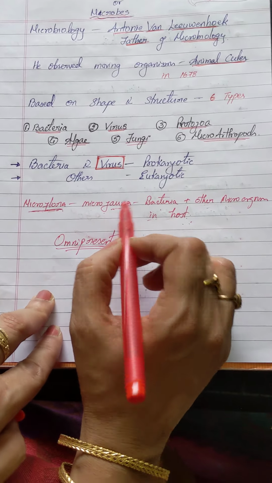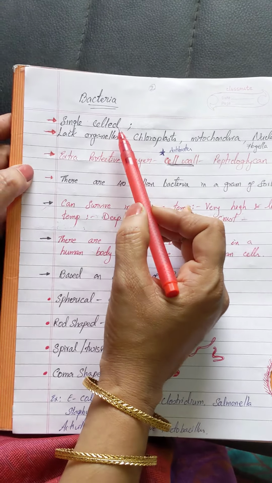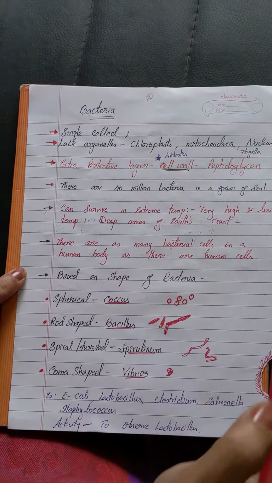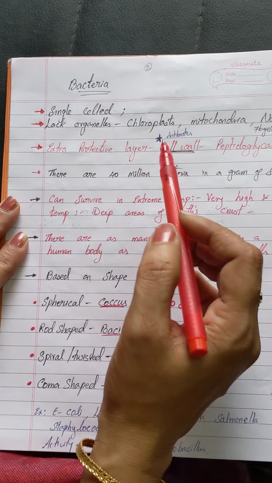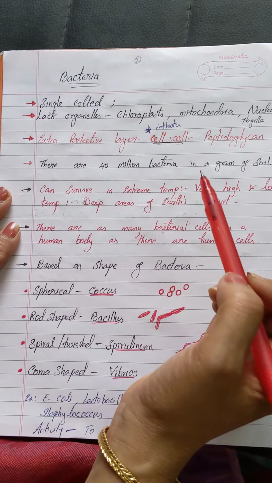Now we go deeper into bacteria. They are single celled. All the different types of bacteria are single celled, in the sense they have only one single cell. So they are also termed unicellular. We have already discussed unicellular organisms.